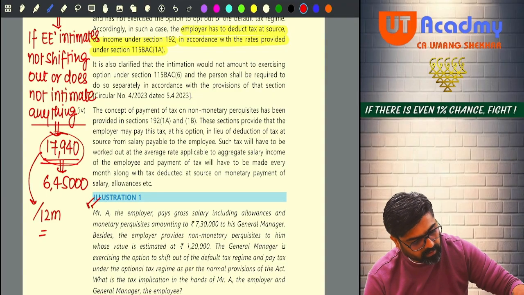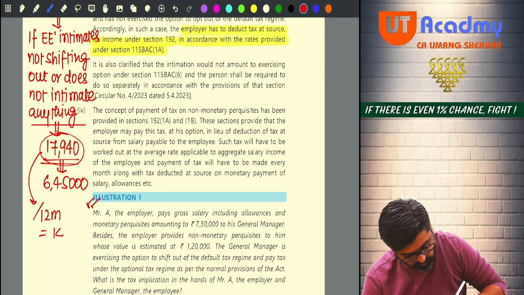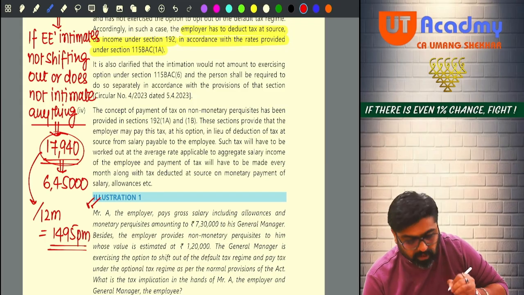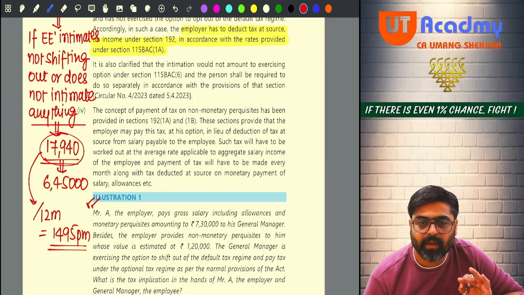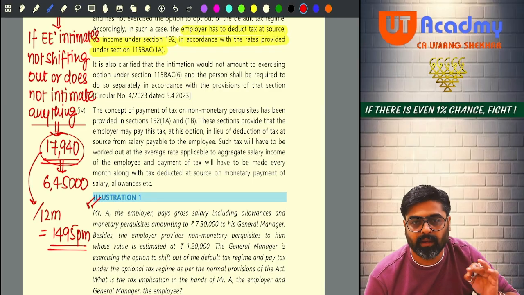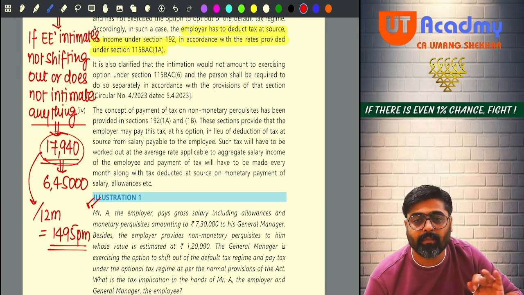It will be 1495 per month. So 1495 per month I will deduct. April, May, June, July, every month this amount will be deducted out of his salary. Getting my point?